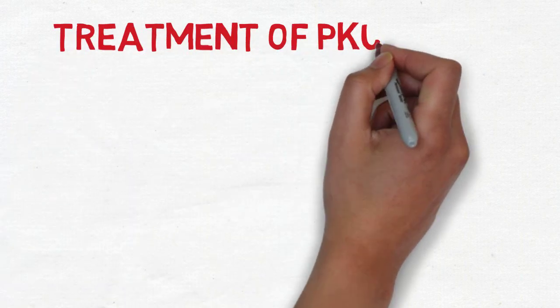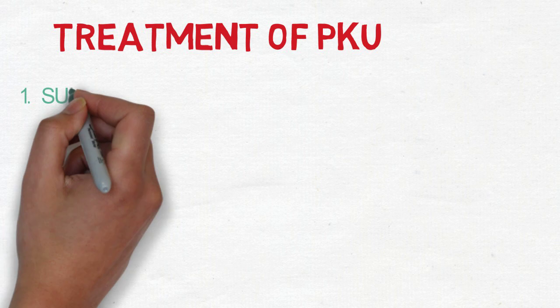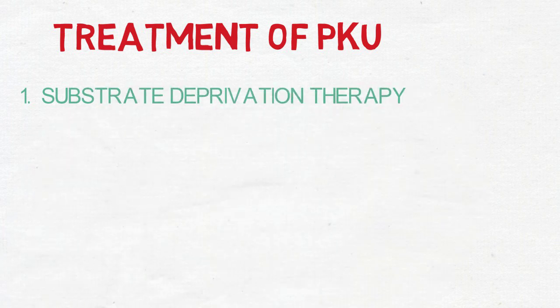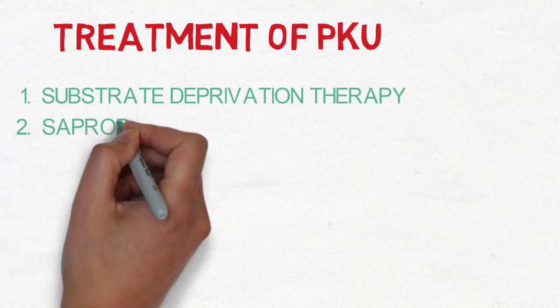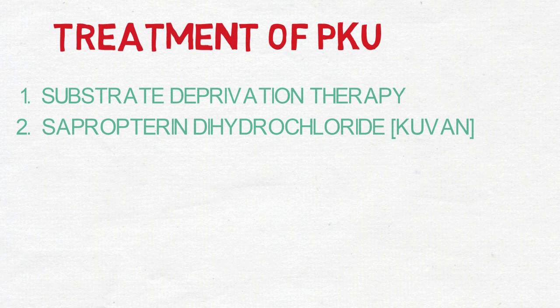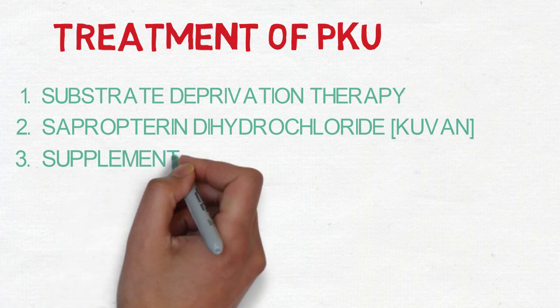Coming to the treatment of phenylketonuria. The first one is substrate deprivation therapy. A restricted phenylalanine diet is given, but it is important to note that phenylalanine is never completely restricted because it is an essential amino acid. The second one is administration of the drug sapropterin dihydrochloride, known as Kuvan. It is a synthetic tetrahydrobiopterin.